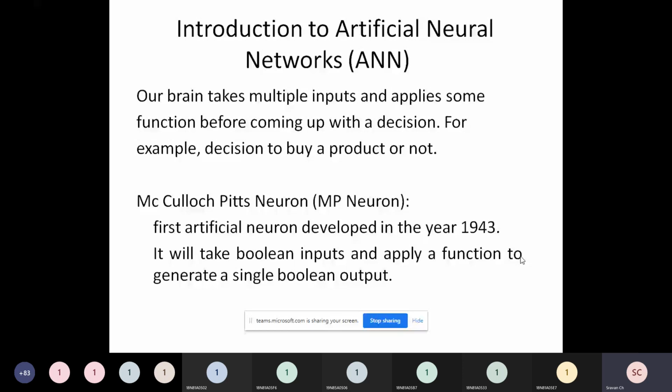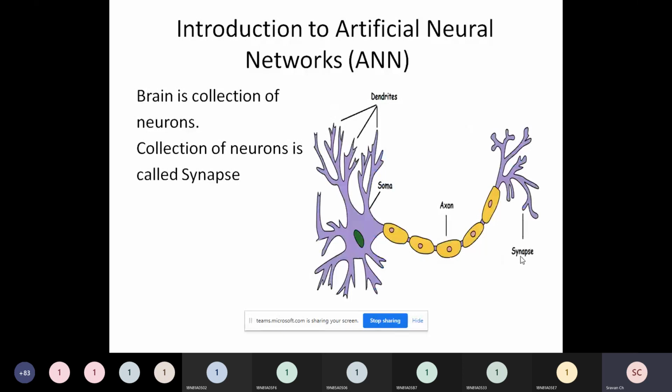So inside the brain you have a huge collection of neurons. And what a neuron is, we should understand. Basically, brain is a collection of neurons, and a collection of neurons is called a synapse, right? Each set, this is a synapse.